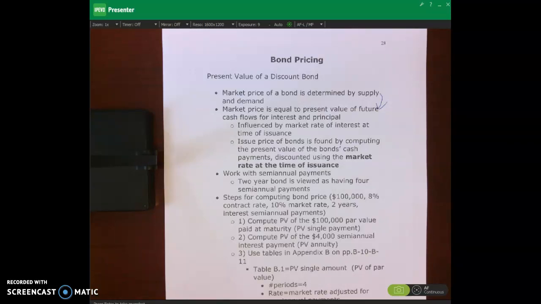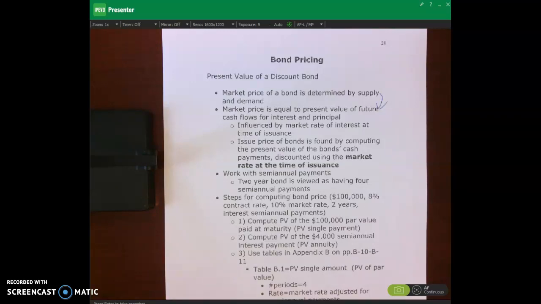Now remember from Appendix B lecture videos that in order to calculate present value, we have to know the required rate of return, also known as the discount rate. So when we're calculating the price of a bond, the market rate of interest is the discount rate. So when we're talking about looking up in the table for present value, what rate do we look up?